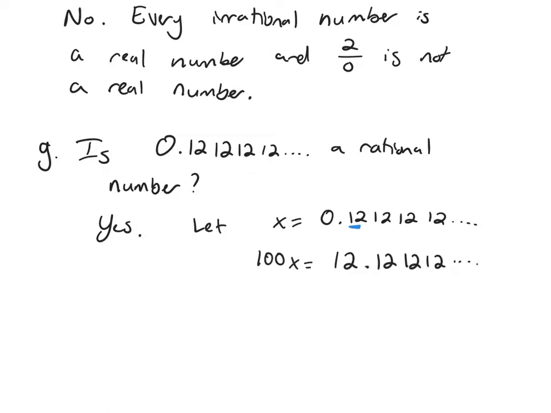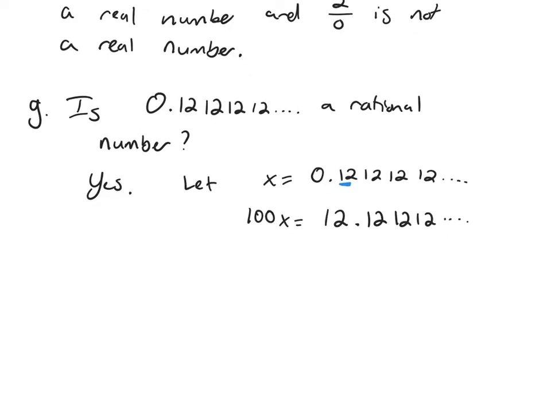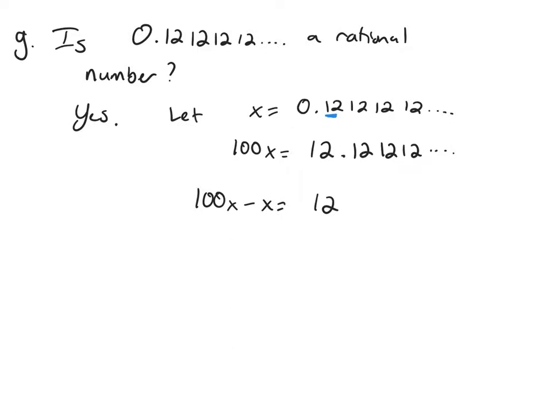Then you subtract these 2 equations: 100x minus x. The decimal parts match up, so when you subtract, they cancel, and you get 12. So now you get 99x equals 12. So x is 12 over 99.